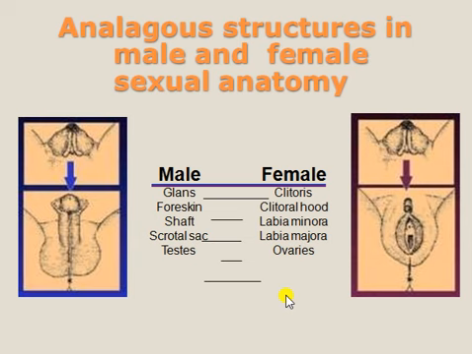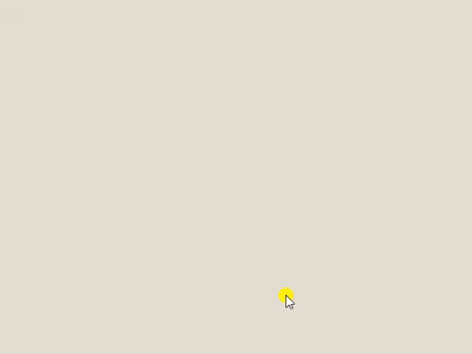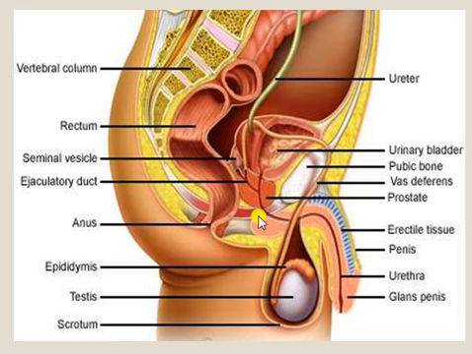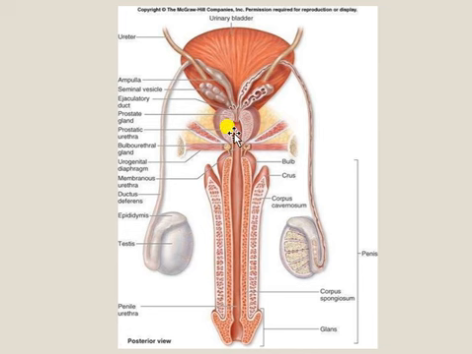So, regarding the structure of the male reproductive system, this is the structure of the entire male reproductive system. This is the testis.